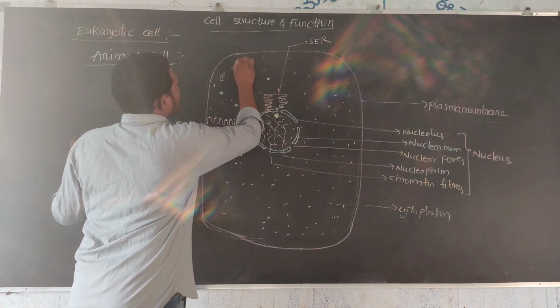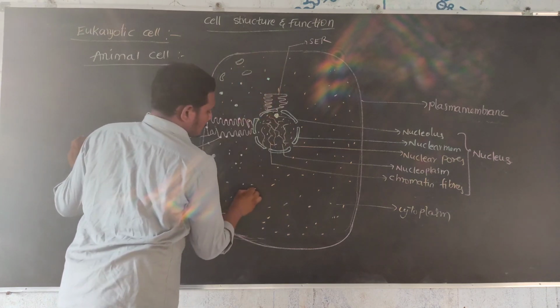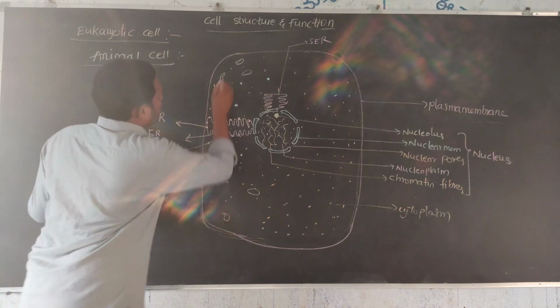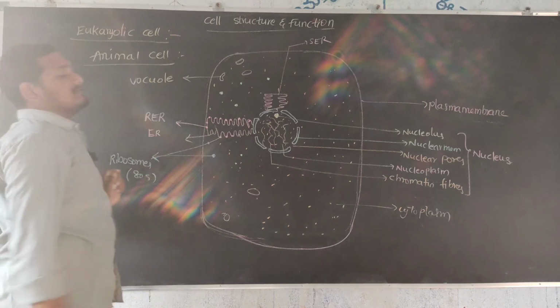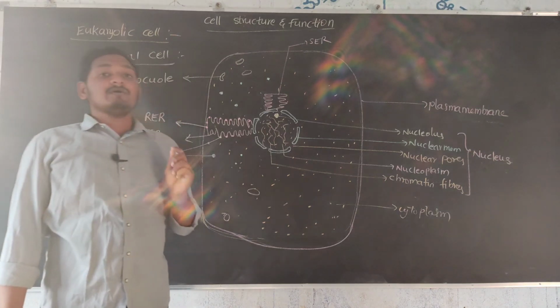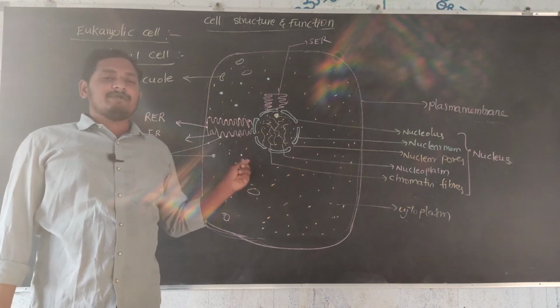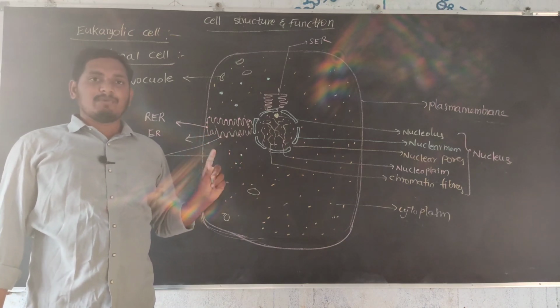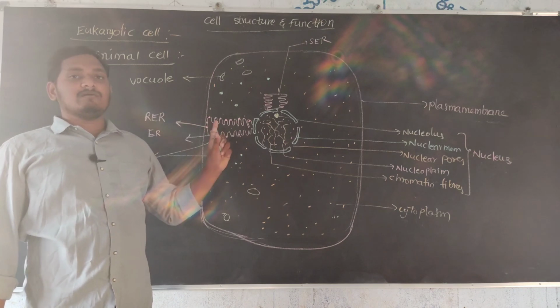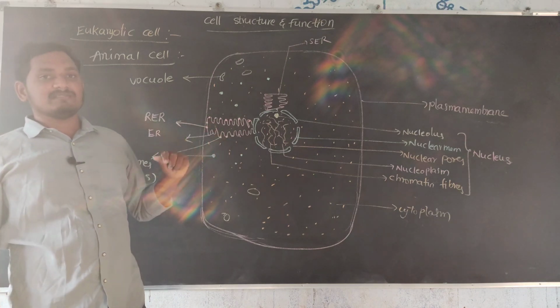Many vacuoles are present compared to the plant cell, where a large vacuole is present but fewer in number.